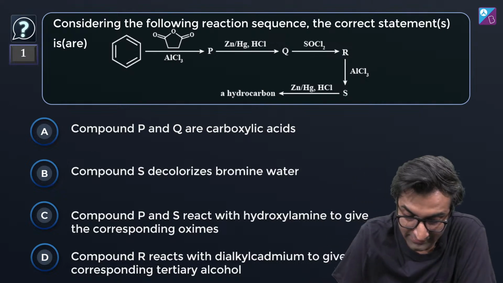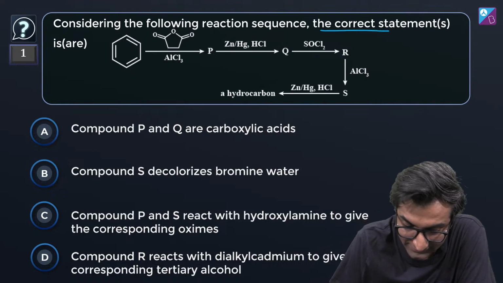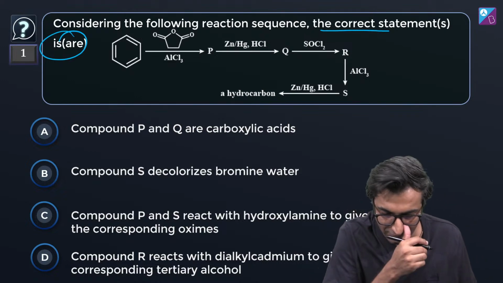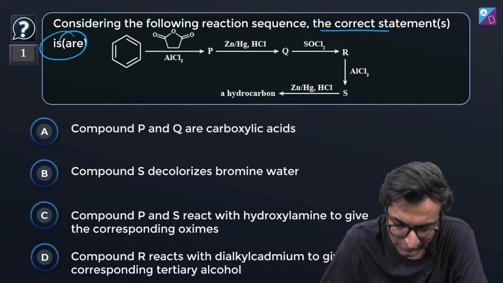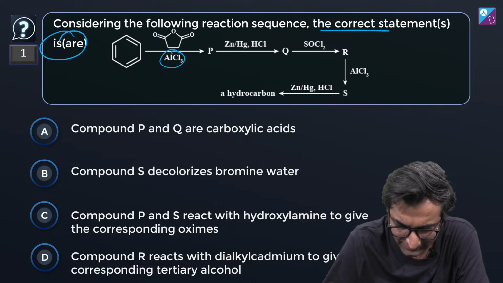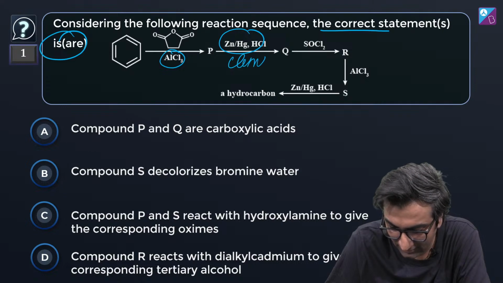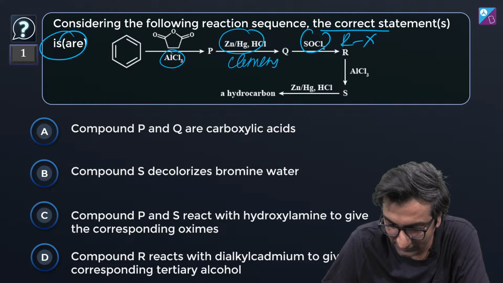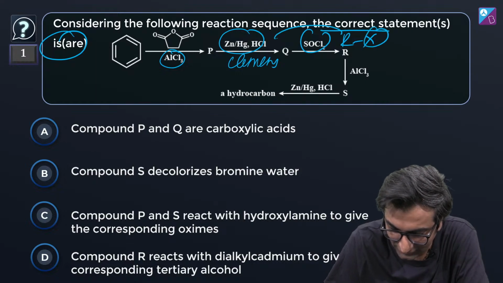Okay, agla sawal. Considering the following reaction sequence, the correct statements is /R. Which one of these? Okay, so you've got some weird stuff happening here. You've got benzene, you've got AlCl3 with some anhydride, right? This is an acid anhydride. Yeah, and this is Clemmensen. Yeah, this is RX adding, what do you call it? Just if this is R, you are adding X to it.